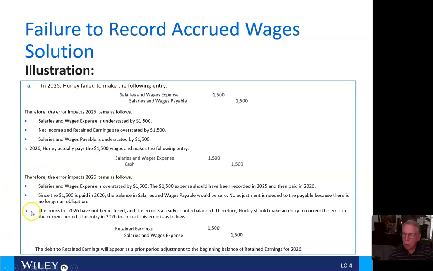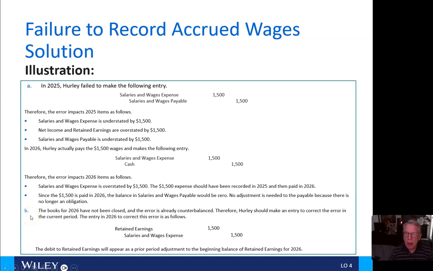So for Bravo here, the books for 2026 have not been closed and the error is already counterbalanced. Therefore, Hurley should make an entry to correct the error in the current period.